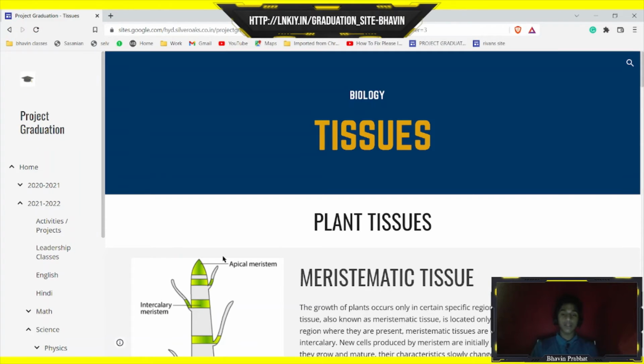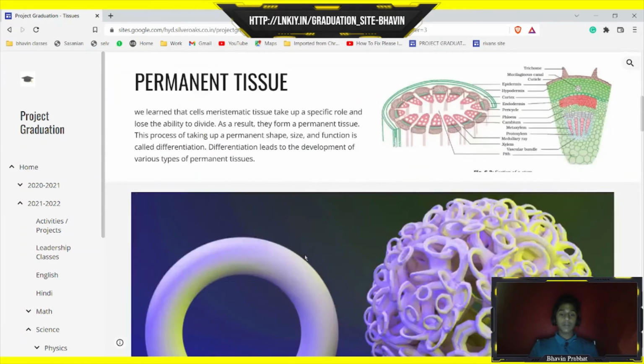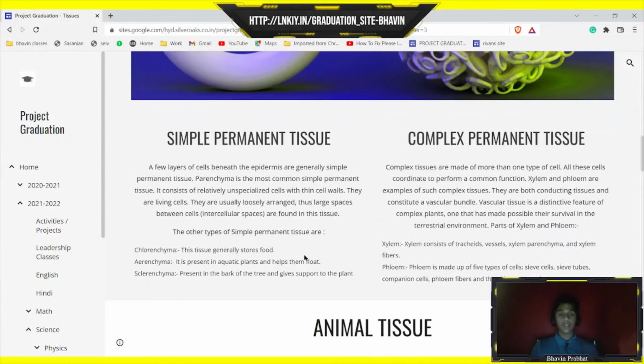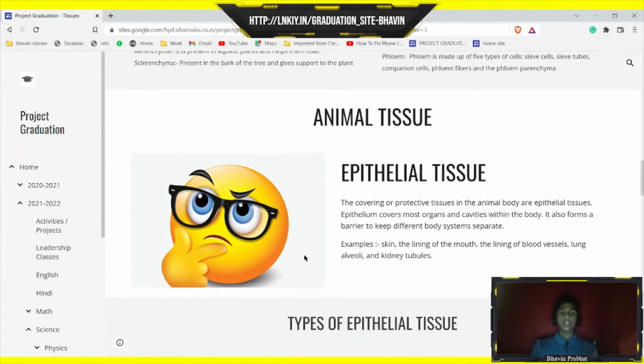Then comes the tissues chapter, in which we learned about plant tissues. The first type is meristematic tissues, and then permanent tissues. In permanent tissues, there are two types: simple permanent tissue and complex permanent tissue. And then we learned about animal tissue.